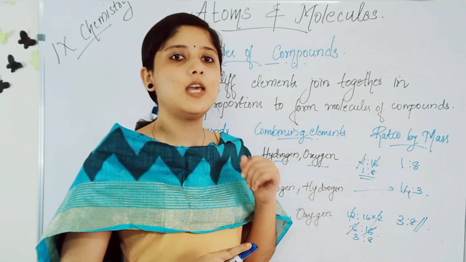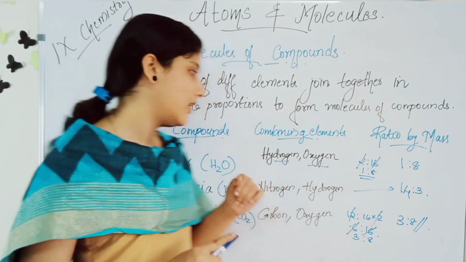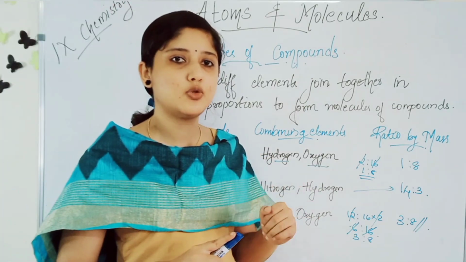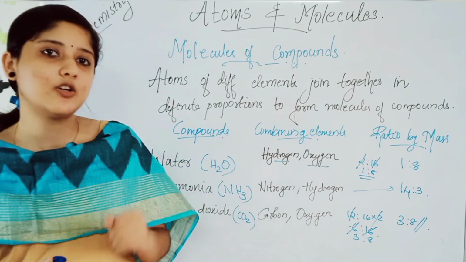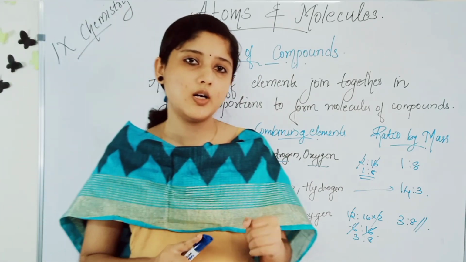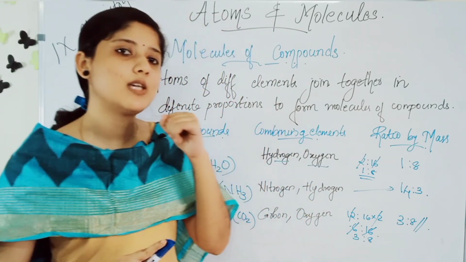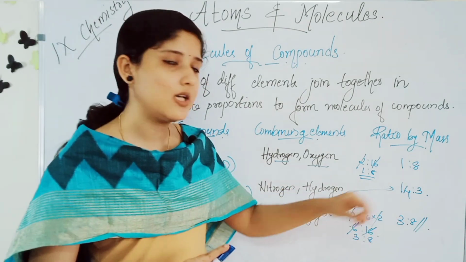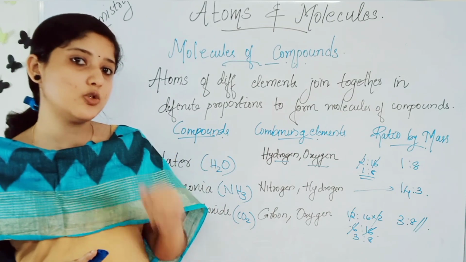These are the 3 examples that you need to study. What are they? Water, ammonia and carbon dioxide. Water is H2O. The combining elements are hydrogen and oxygen. Ammonia is NH3. Combining elements are nitrogen and hydrogen, and the ratio by mass by which they combine is 14:3.